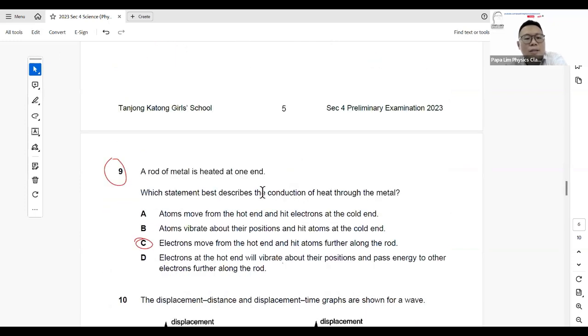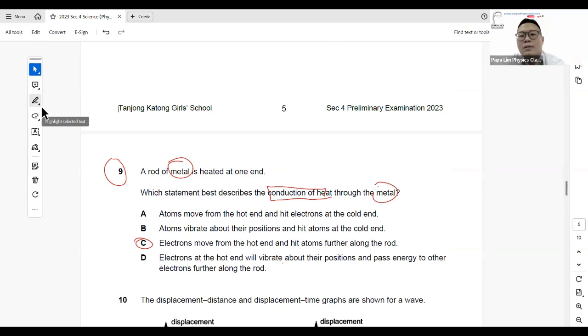Question 9. In this case, your rod is heated at one end. The important word I will take note of is the word metal rod. When we talk about a metal rod being heated, or the mode of heat transfer, we are looking at conduction. The question says conduction, and we are pertaining to metal rods.